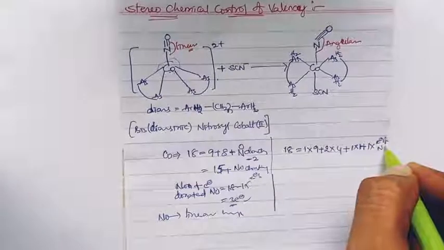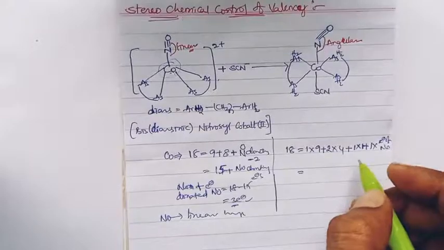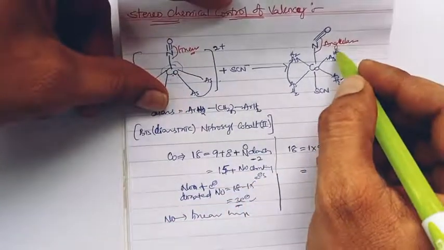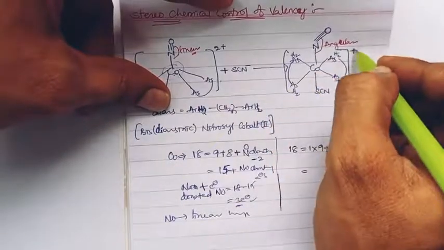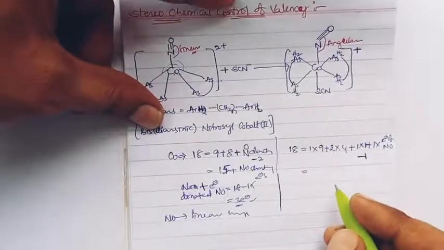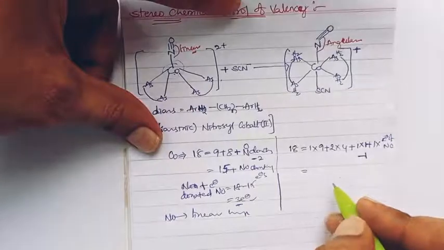electrons of nitrosyl there, and plus or minus oxidation state. Here the oxidation state on this particular complex is plus 1, so we have to subtract 1 from the electron count.